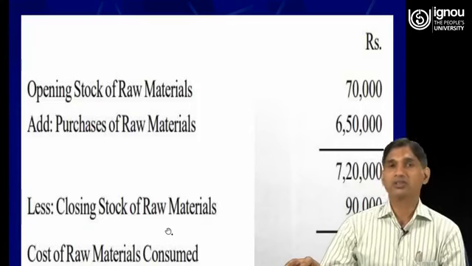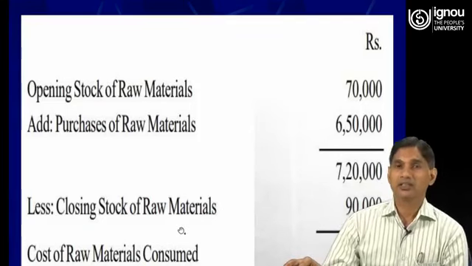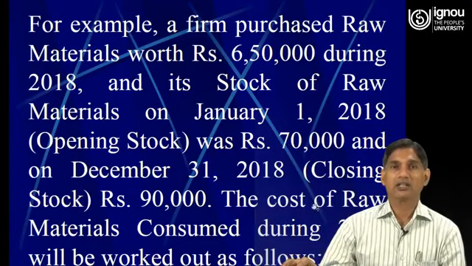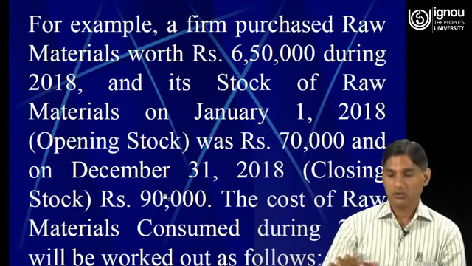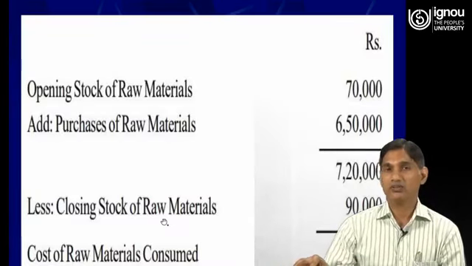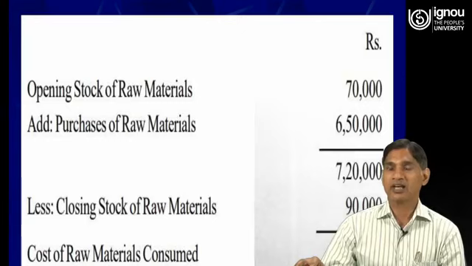Less closing stock of raw materials, it is 90,000. This is also provided in the question, that the closing stock is rupees 90,000. So if we subtract it from 7,20,000, the net result comes to 6,30,000. So this is the cost of raw material consumed.